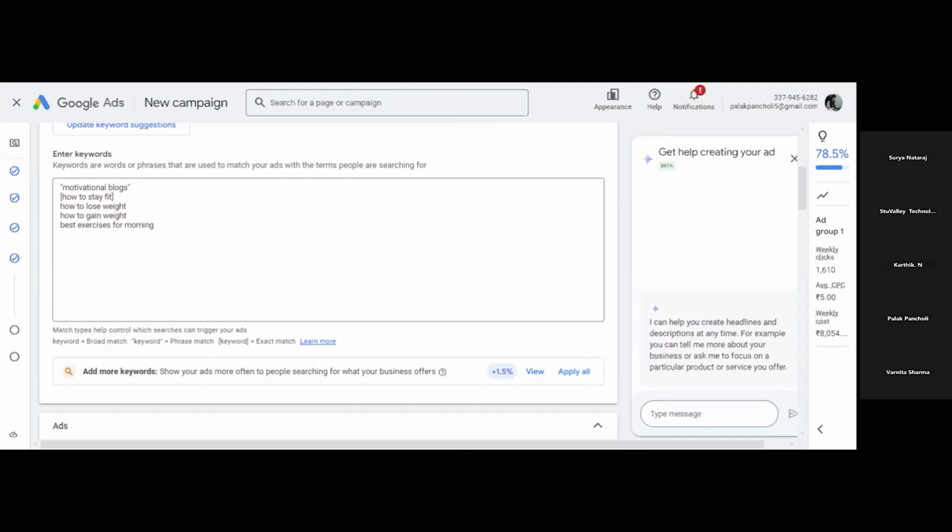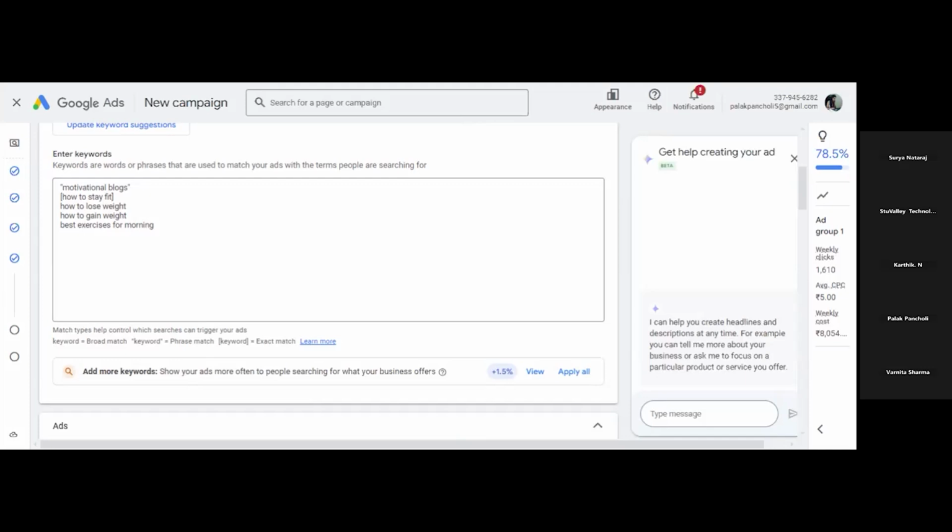So what happens in broad match type is that any related keyword will also trigger the ad, even if it is written in reverse order. For example, instead of digital marketing, if it is written marketing digital, then also your ad will trigger there. If someone searches for variants of marketing, then also your ad will trigger there.